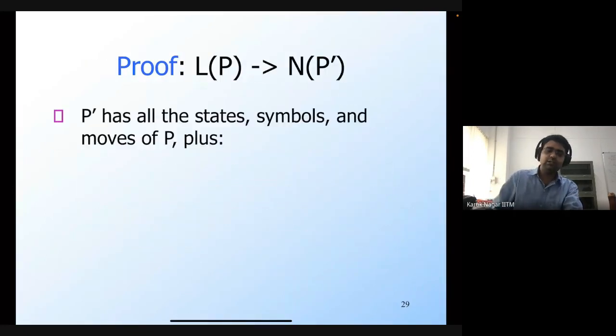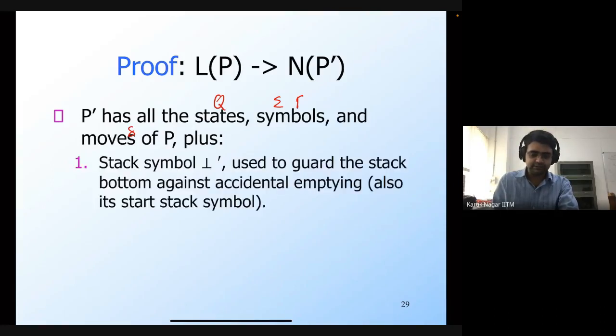So we can formally construct P prime as follows. P prime has all the states, symbols, and moves of P. So the states of P are Q, the symbols are epsilon and gamma, and the moves of P are delta. All of these things are going to be present in P prime as well. However, P prime is going to have some more states, symbols, and moves. So which are these extra things?